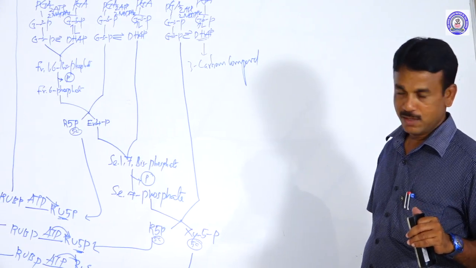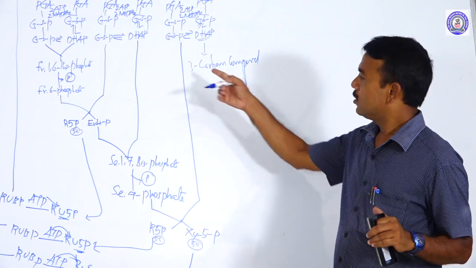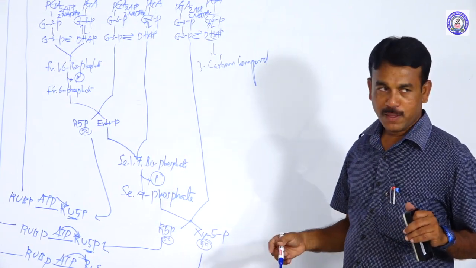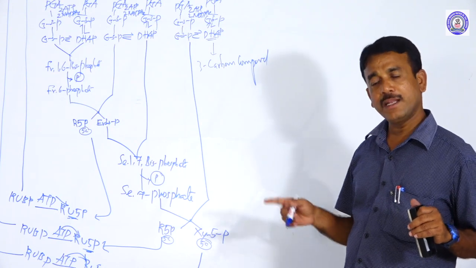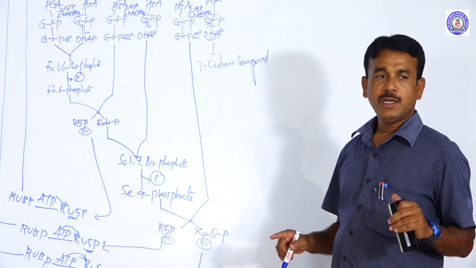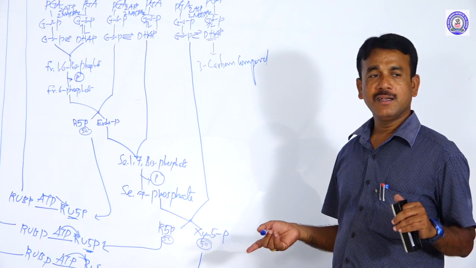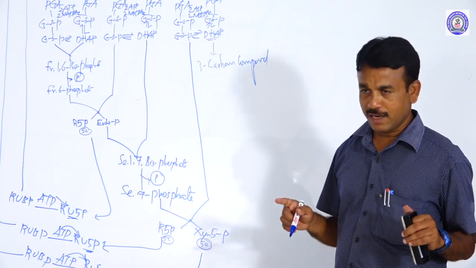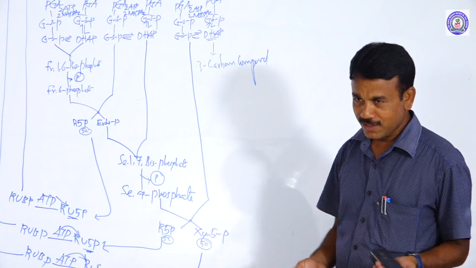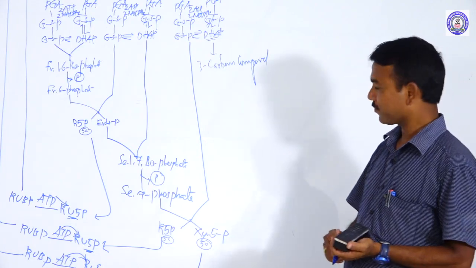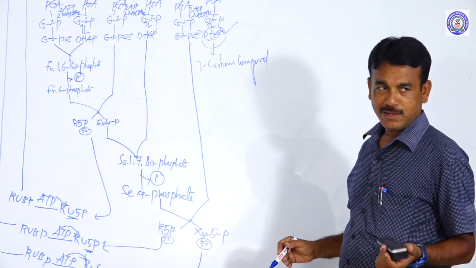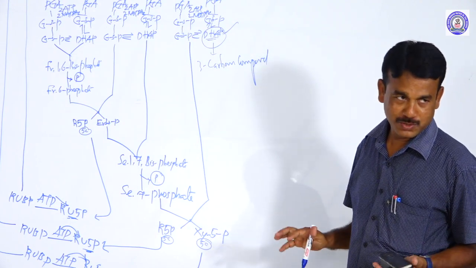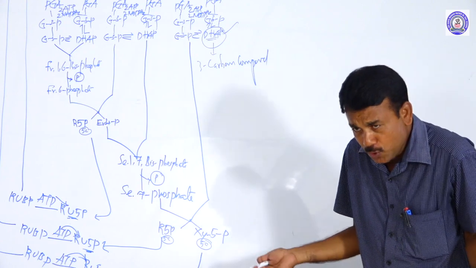Using the end products of the light reaction, ATP and NADPH2, carbon dioxide is reduced into carbohydrate, called glucose or starch. This 3 carbon compound is not yet glucose. But how can it produce glucose?